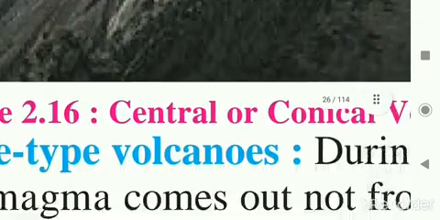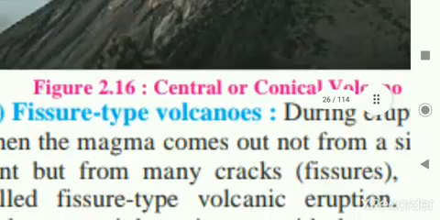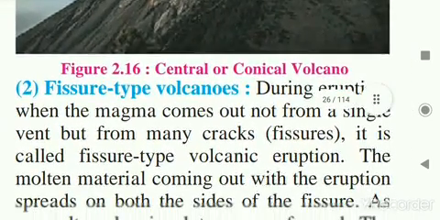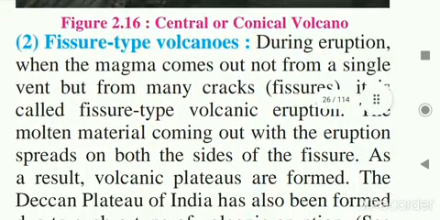Next, an example is given about the fissure type of volcano. During the eruption, the magma comes out not from a single vent but from many cracks. In the central type of volcano, the molten magma comes out from the vent, only one mouth. But in the fissure type of volcano, fissure means many cracks, and the molten magma comes out from a number of cracks. It is called the fissure type of volcanic eruption.